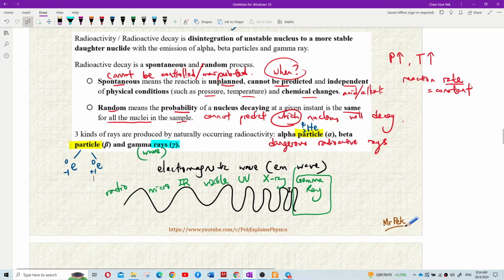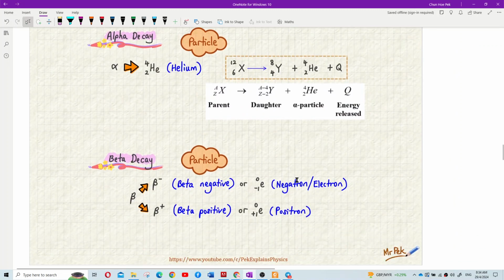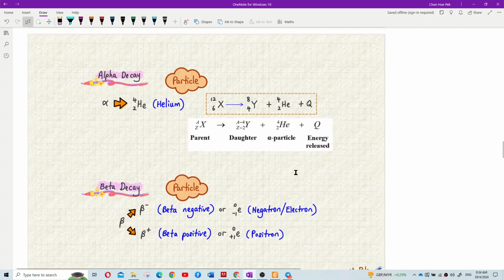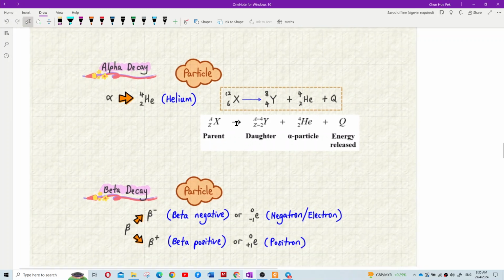Understand? Okay, so now let's look at each decay. Class, are you with me, class? Leave a thumbs up if you are still with me. Okay, you understand what I'm talking about?